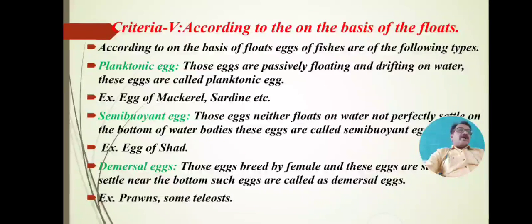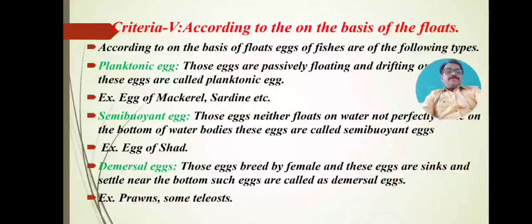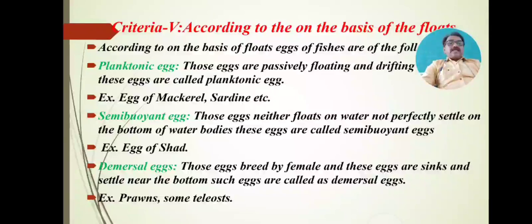Second, semi-buoyant eggs. Those eggs neither float on the water surface, nor perfectly settle on the bottom of water bodies. But they are moved with water from one part to another when a heavy flood or heavy tide occurs in seas and oceans.